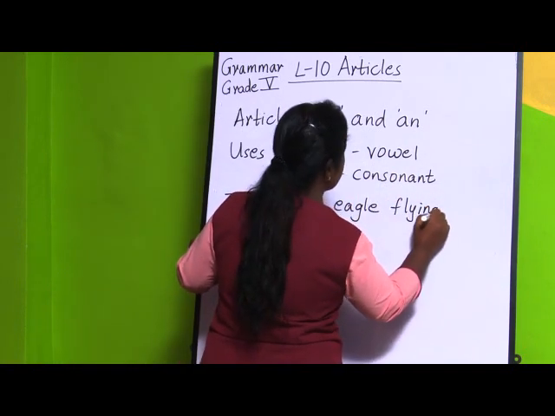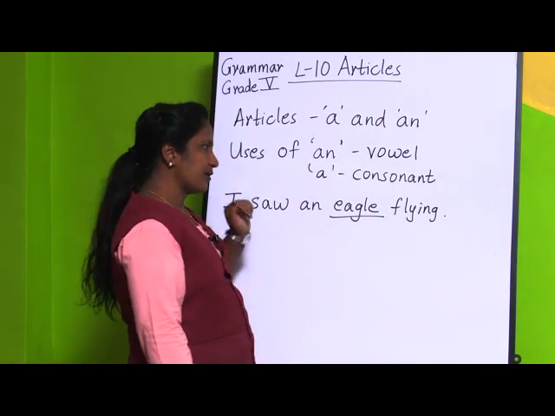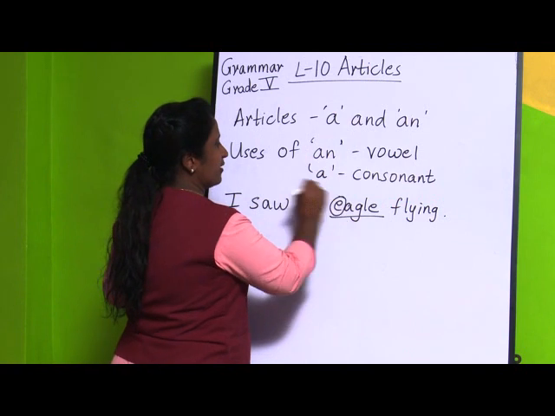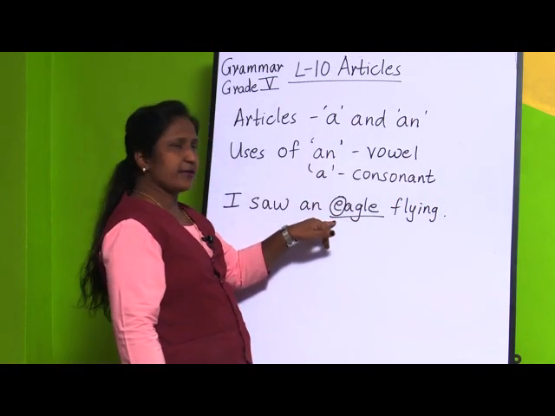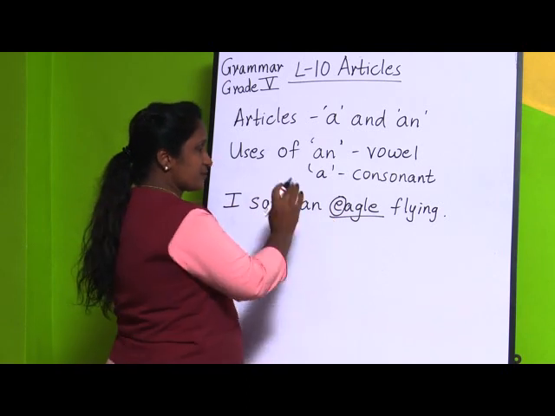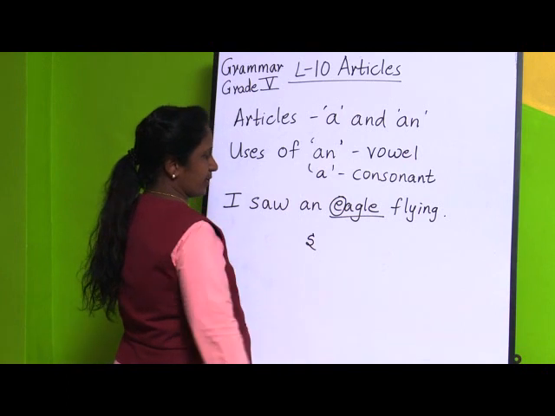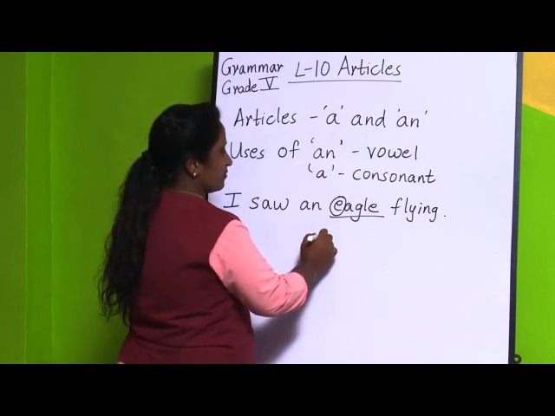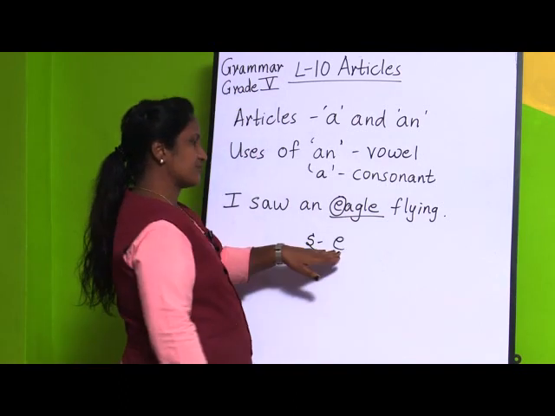If you take this word eagle, the word is underlined, it begins with a vowel sound, E. So if you see the sound, also E, and in English it is E, so this is a vowel.